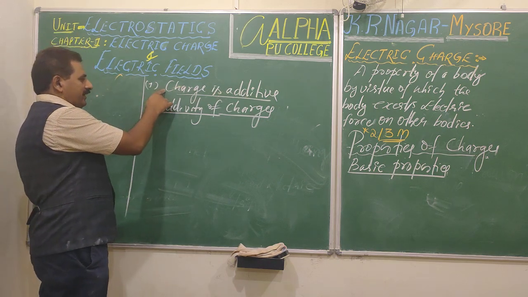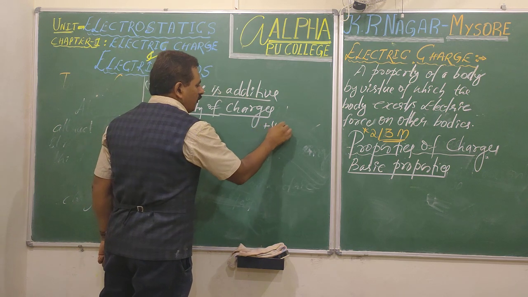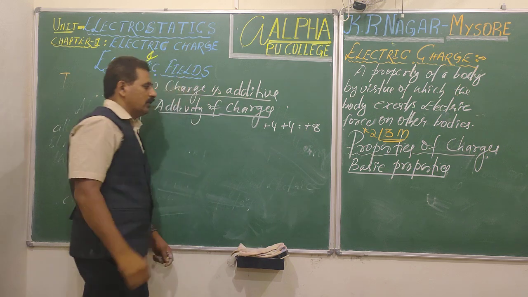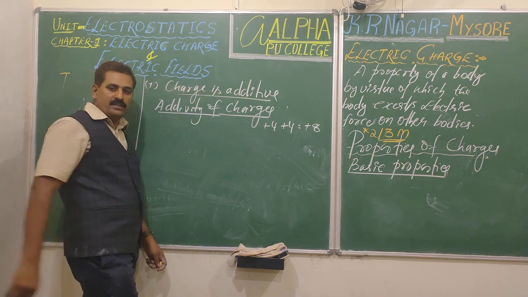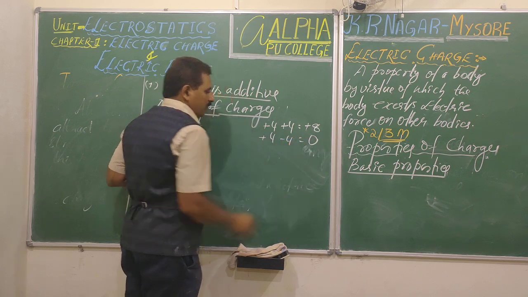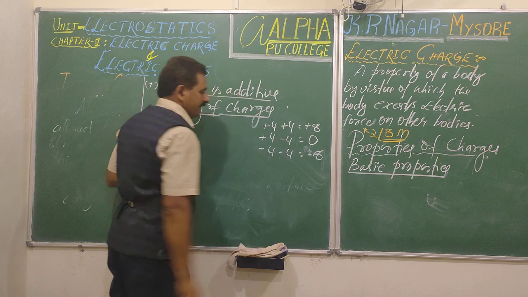What is additivity? Students, as I told you, if you add plus 4 with plus 4, you get plus 8. Simple rule of arithmetic addition. Plus 4 minus 4, 0. Minus 4 minus 4, minus 8.